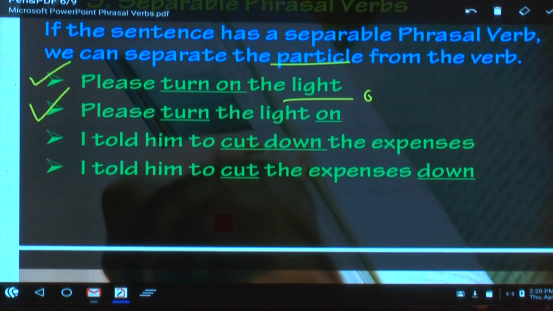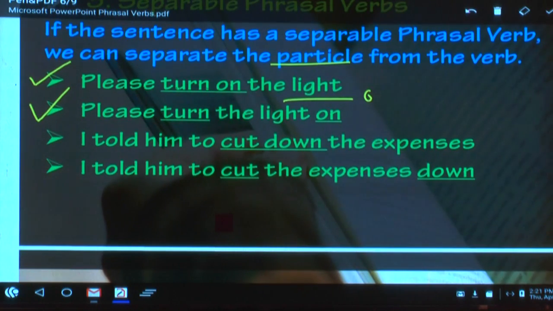I told him to cut down the expenses. You got this phrasal verb also, cut down. Cut down means what? Reduce. Very good. I told him to cut the expenses down. This is also right. Cut down the expenses. Cut the expenses down. You have to learn these the hard way. Separable, inseparable, it is not easy to make out. You have to spend a lot of time. You have to Google list of separable phrasal verbs commonly used and list of inseparable phrasal verbs. You have to learn by heart. Very simple. But today you are going to see some of them.